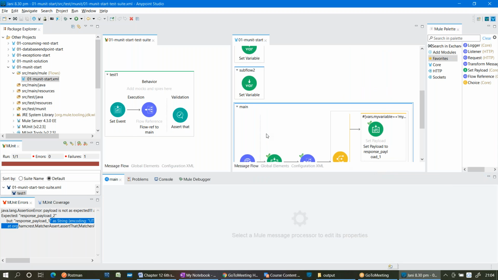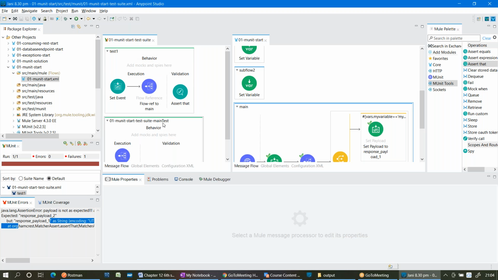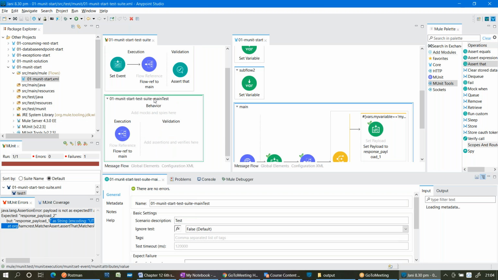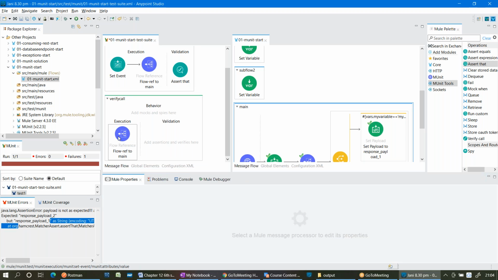Creating a blank test. This time I am giving a test name as verify call. Okay. So do I need to create an event again?